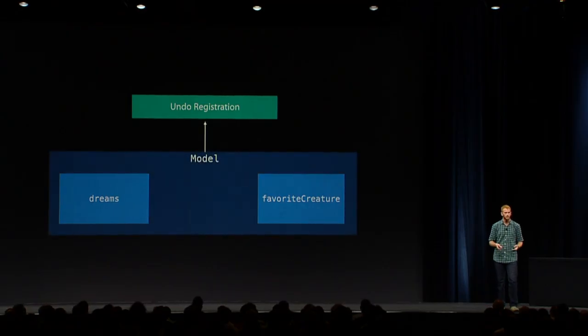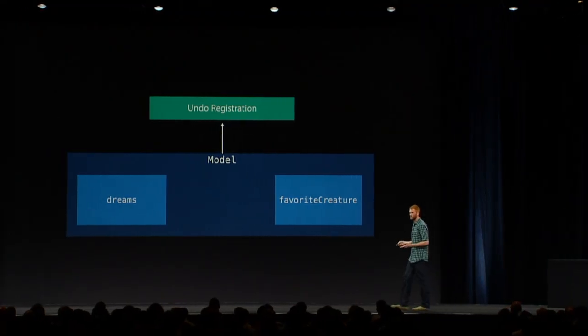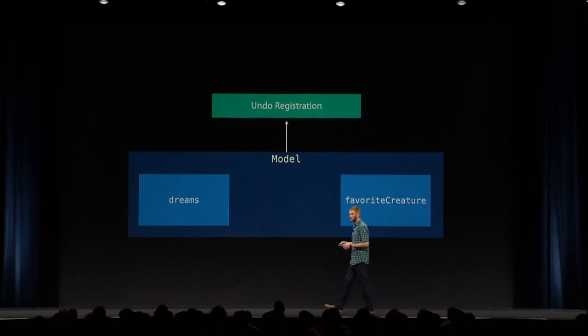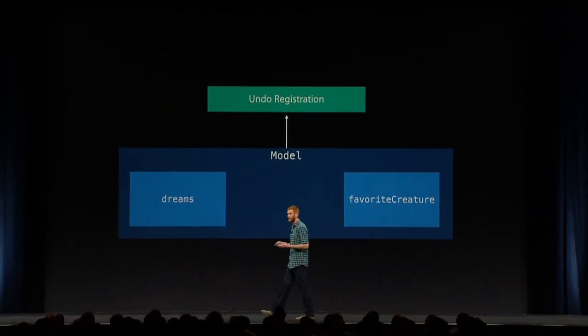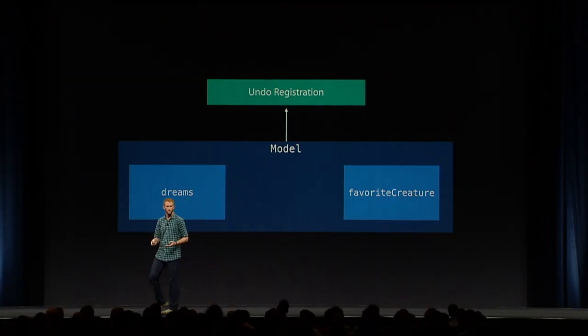And so the solution is to compose these model properties into a single value, our model struct. And our undo logic is going to work solely in terms of that one type. Note it's really important that our model still has value semantics, and that's because it's composed of two other values. And so this approach is really great because we now have only a single code path for our two model properties.